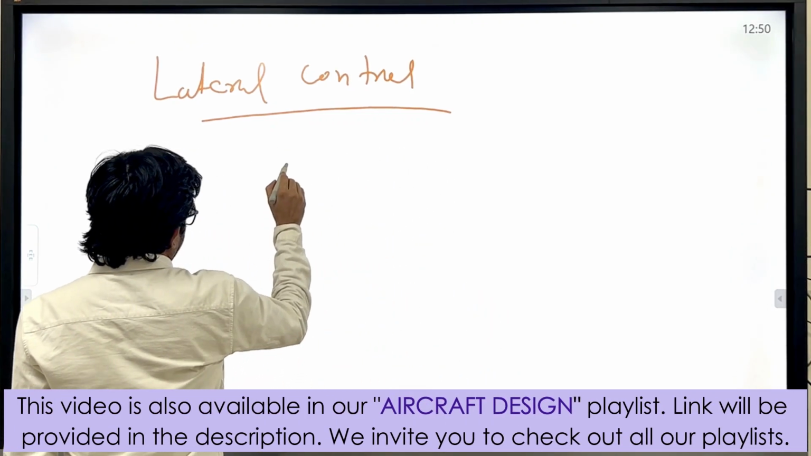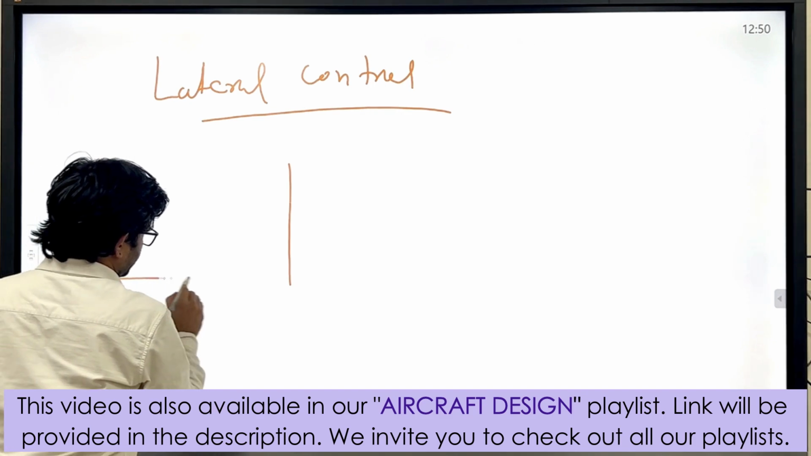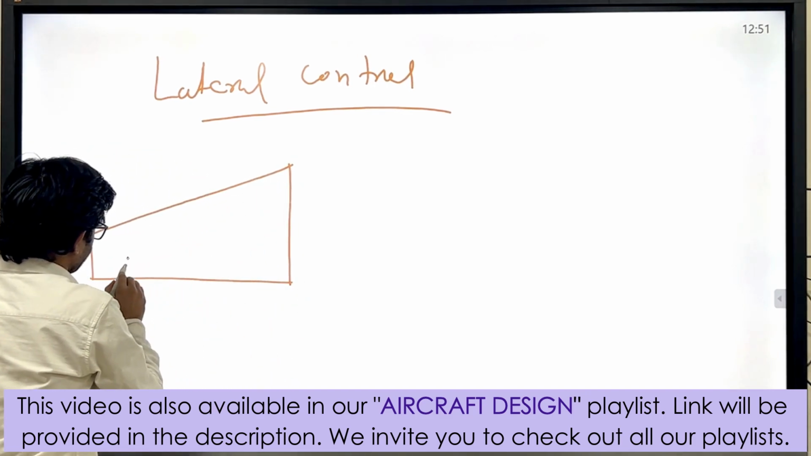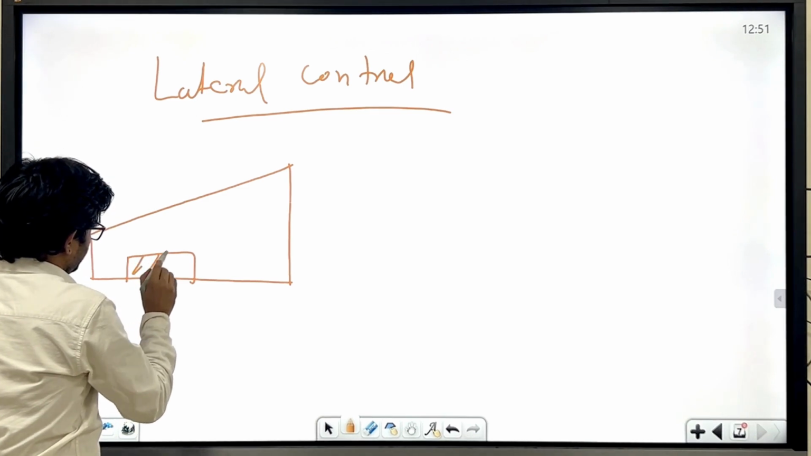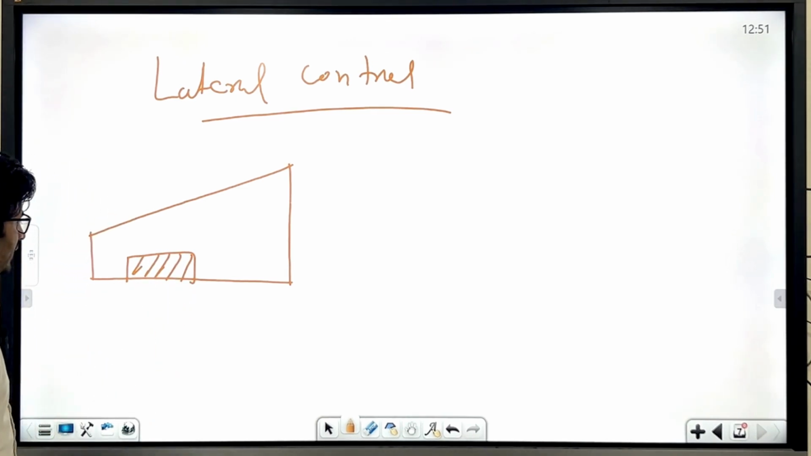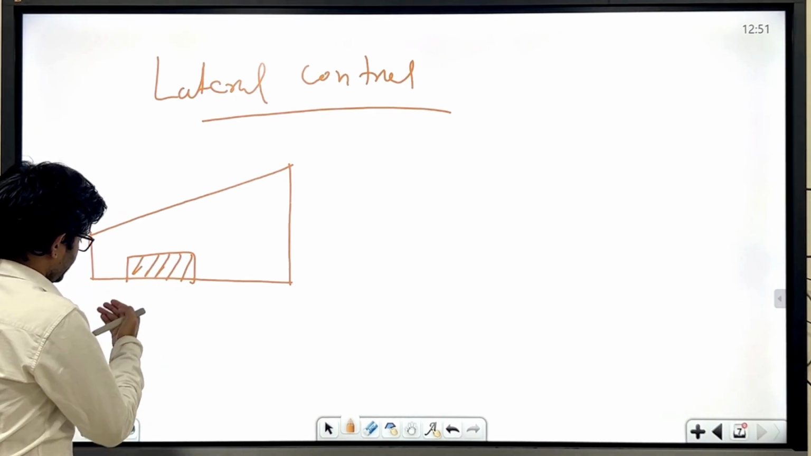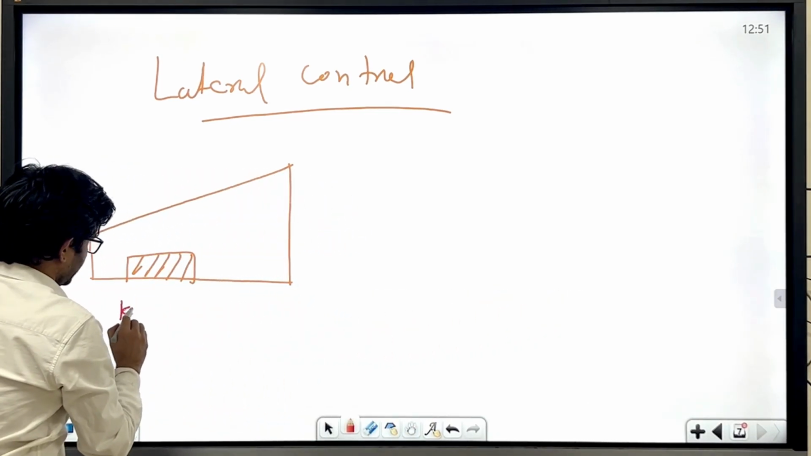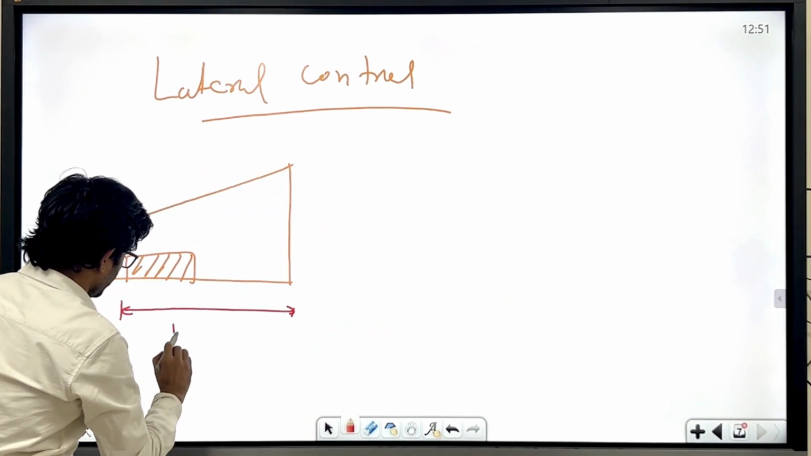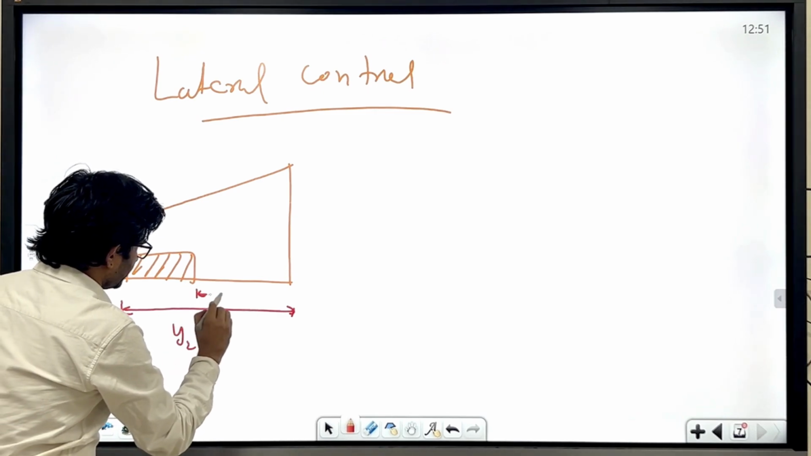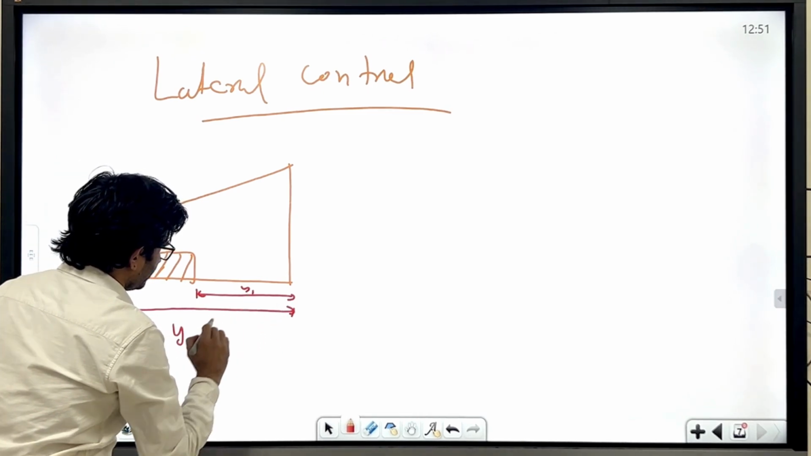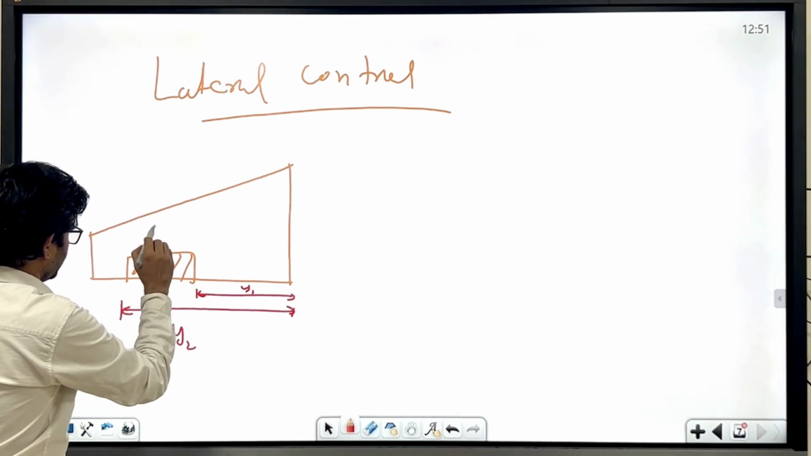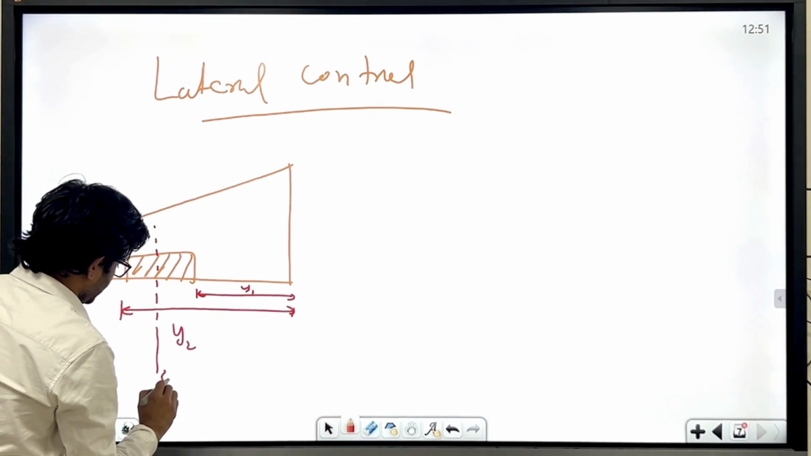You can draw some kind of wing here. For example, let's say I am drawing this, and this is the aileron. Now I am positioning this aileron. This I am positioning as y2, and this as y1.